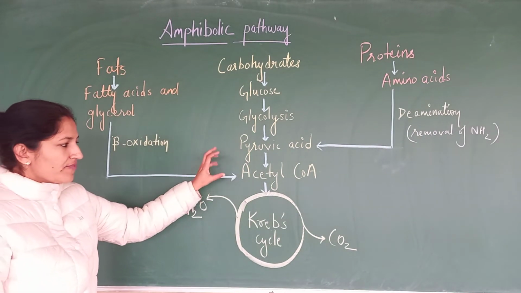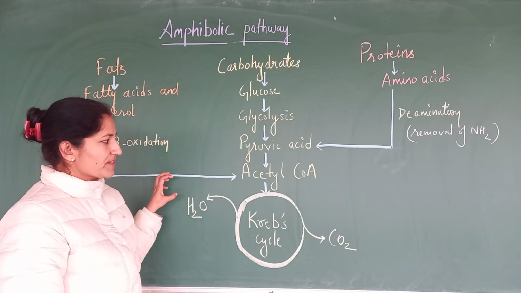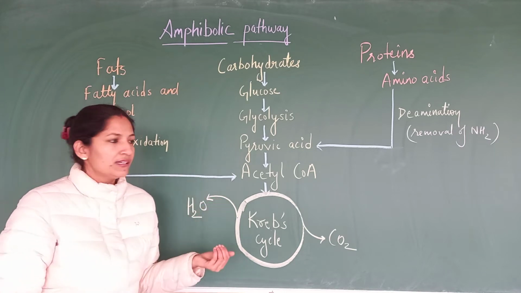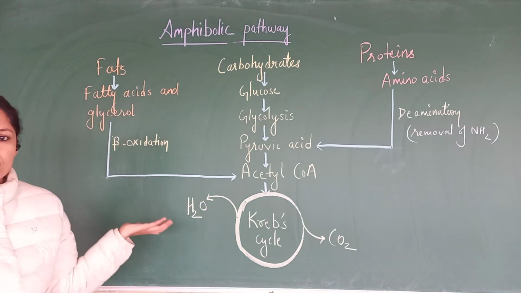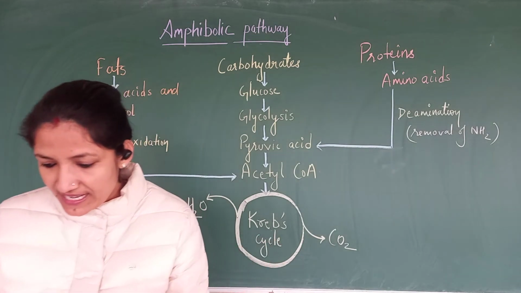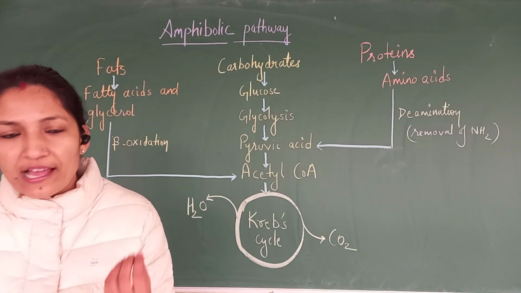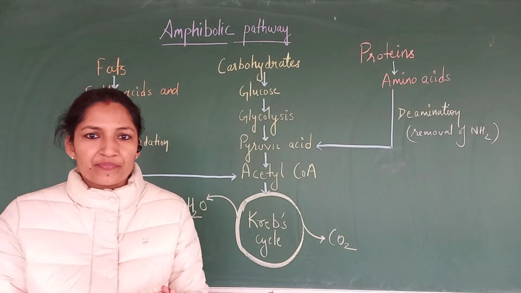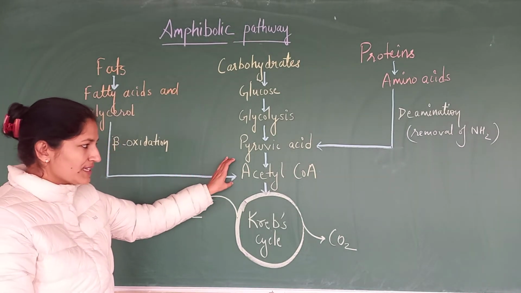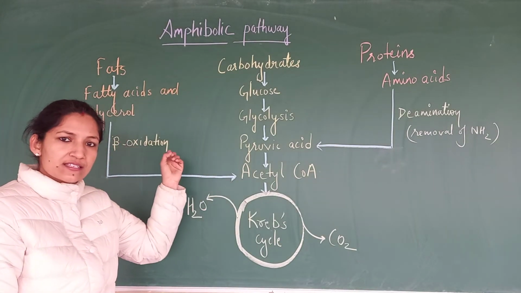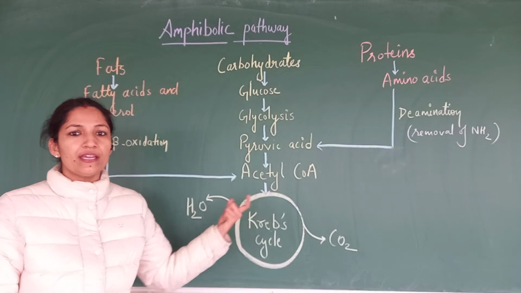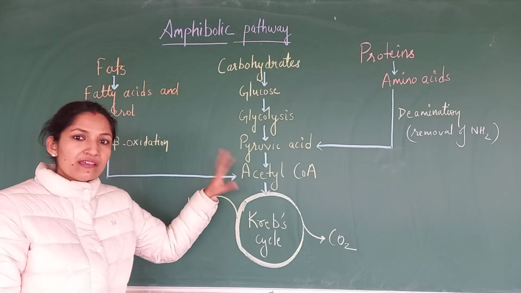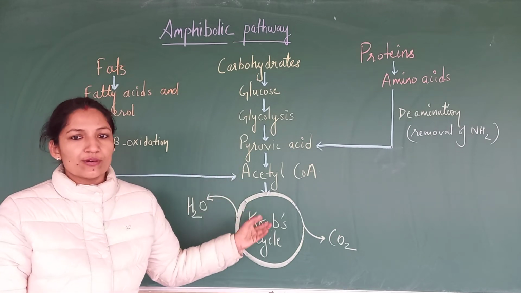Acetyl-CoA, when required, is taken from the reaction to make fatty acids, some steroids and some carotenoids. It means by using acetyl-CoA, we can make fatty acids, steroids and carotenoids. So making is going on, that is anabolism.